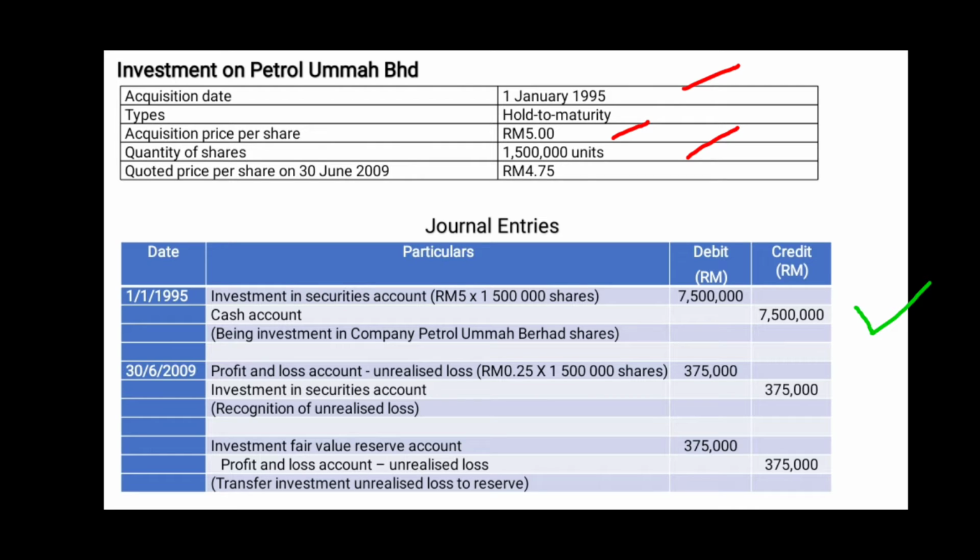However, on 30 June 2009, the quoted price per share had decreased by 25% per share and an unrealized loss will arise. Hence, to record the unrealized loss, we will debit profit and loss account and credit investment in securities account totaling 375,000 ringgit. The unrealized loss in the profit and loss account will be transferred to the reserve account, and the journal entry will be debit investment fair value reserve account and credit profit and loss account.